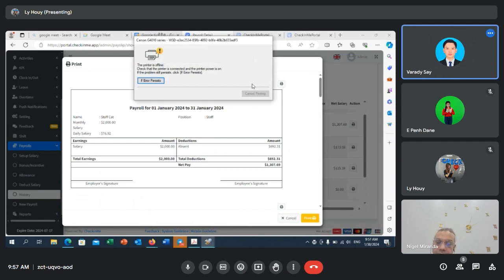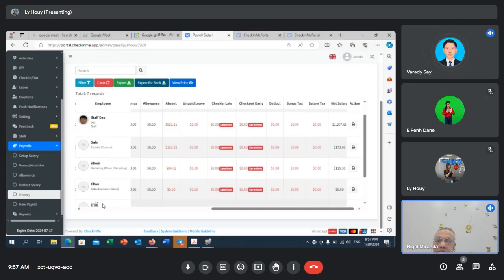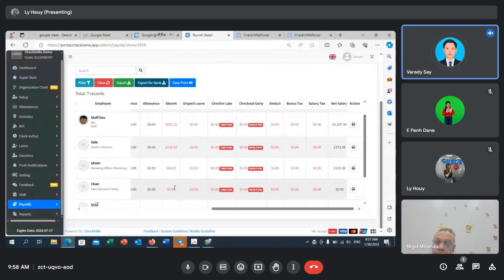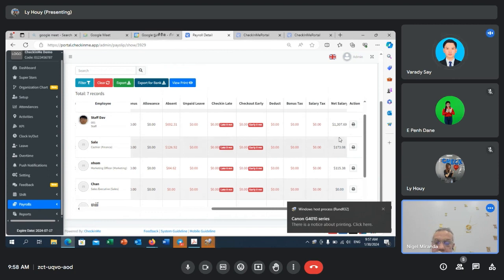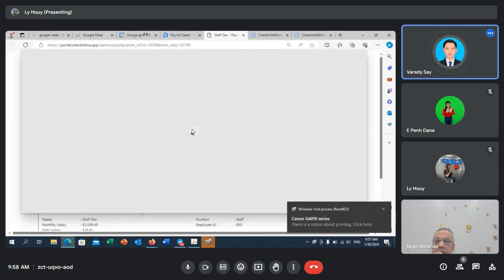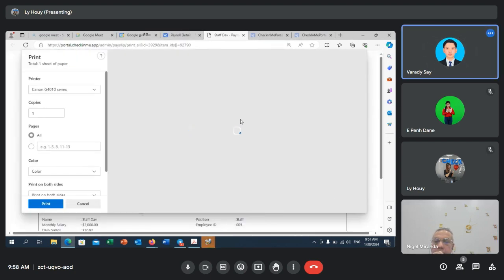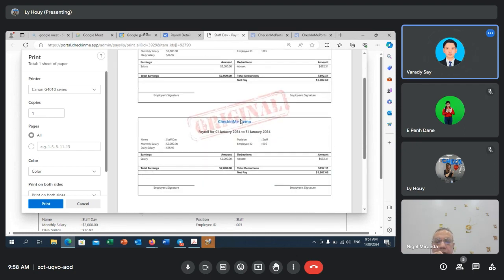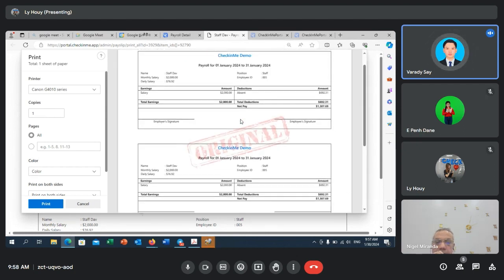All right, sir. So this is a basic payslip, correct? With nothing else in it, right? Yes, right, sir. Show it again. View print. I just want to see. Print the payslip, this is how it looks like. Okay. All right, sir.